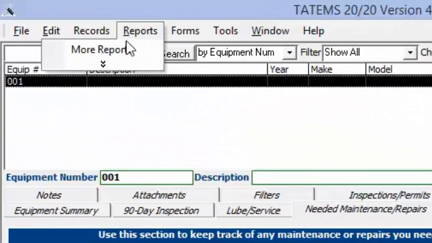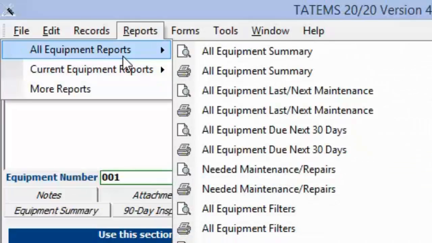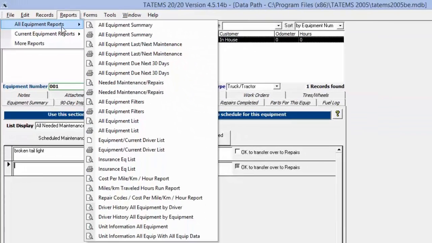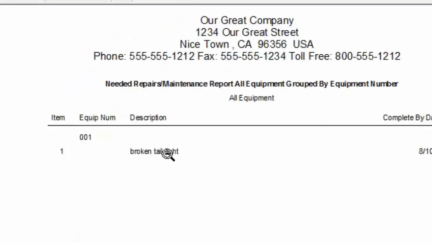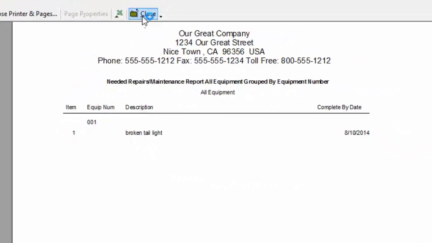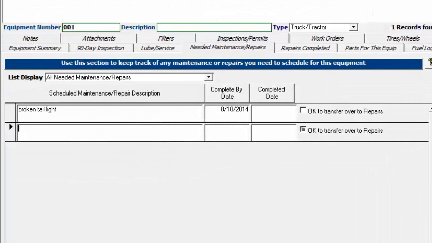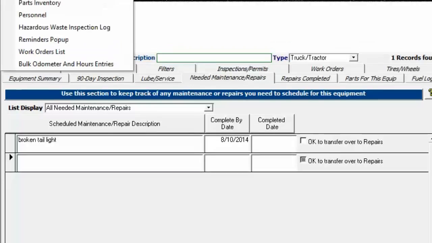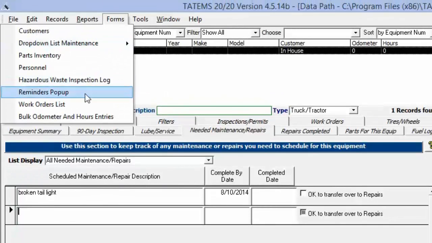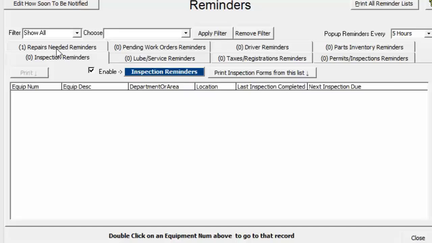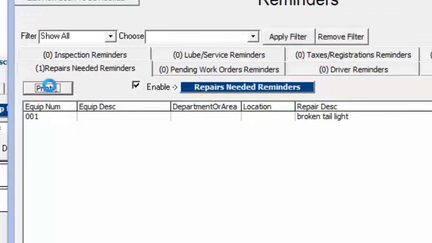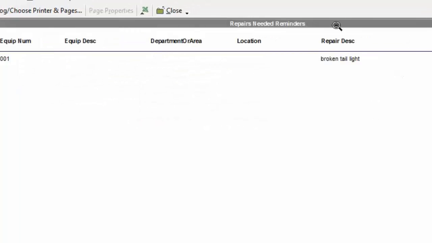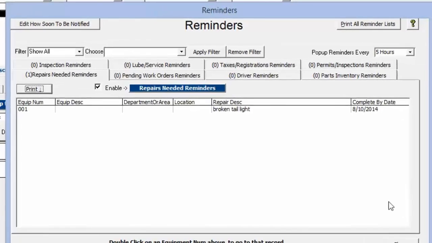You can also go up to reports, and underneath all equipment reports you will see a report called Needed Maintenance Repairs. I can just preview that here. It's just going to show us this one needed maintenance and repair. So that's how you can bring up that information. Same thing over on the reminders pop-up screen. You can print out the repairs needed right here by clicking the print button within the tab. So if I click that, that's just going to bring up a screen to show me what's in that list and allow me to print that out.